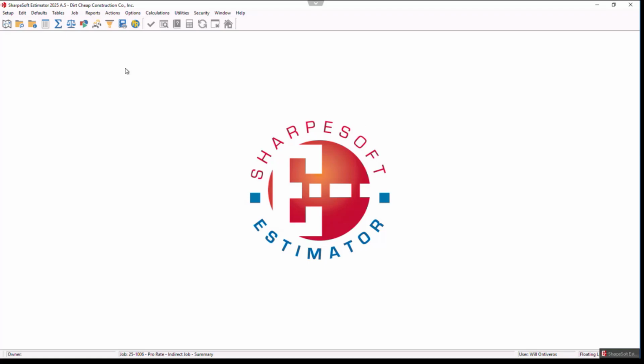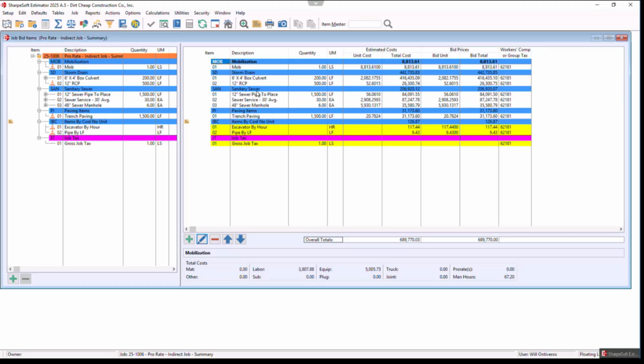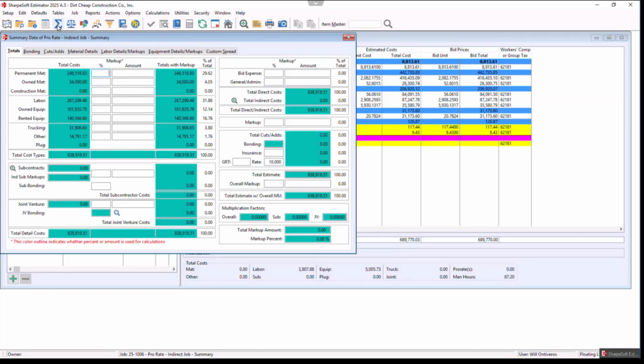So as Andy said, hopefully everybody can see my screen up on the top left. I'm sure I'll see some comments bottom right. I'm just in a particular job, and then I'm going to go to our menus, and then go to a job bid item really quick. I built a mock job. I'm sure you guys know about groups. We have alternates, the zeros or the yellows. So you guys can see all of that other stuff at any given time. I'm going to jump over to our summary sheet. And notice now I have a cost of $838, no markup, and that's my overall job at $838.